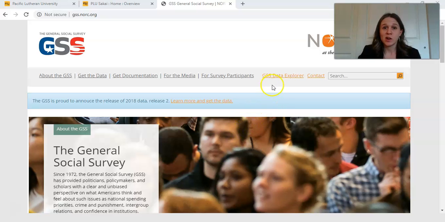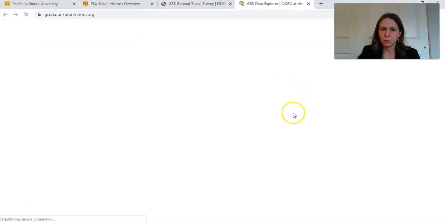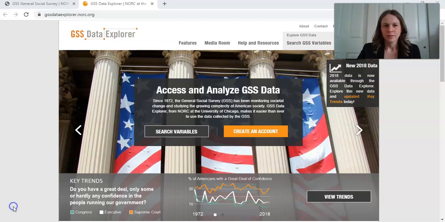All right, so here we are on the GSS main page. Remember, I went to gss.norc.org. So click on Data Explorer. Okay, so here we are on the Data Explorer's website. And if you notice my background change, it's because I had to move closer to the internet in my house.